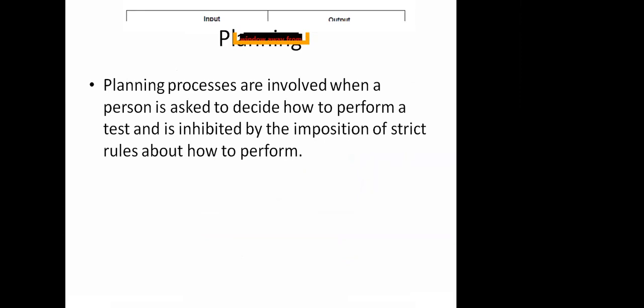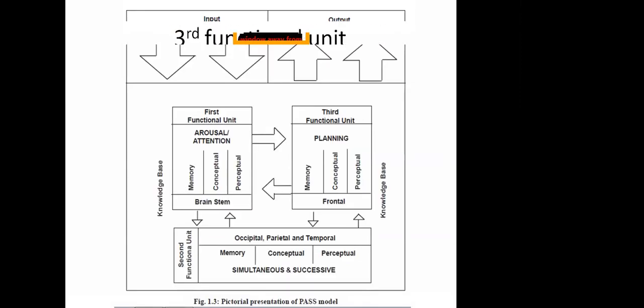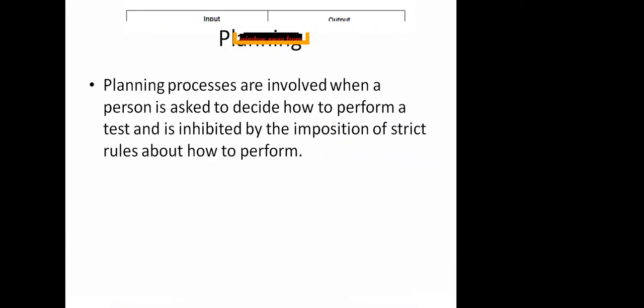So now we come to PASS theory. The full form is P for planning, A for arousal or attention, S for simultaneous processing, and another S for successive processing.